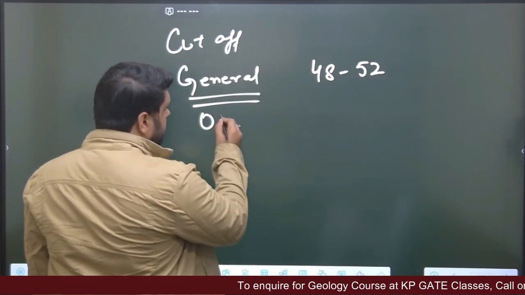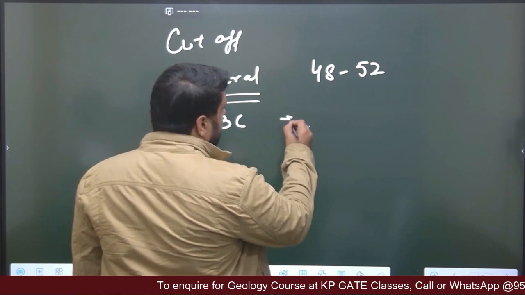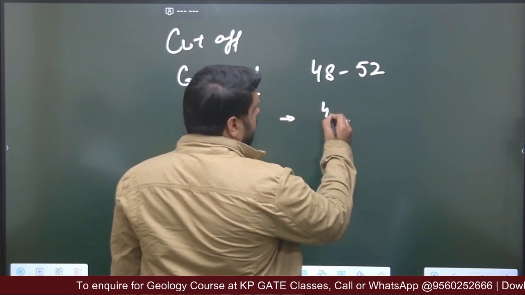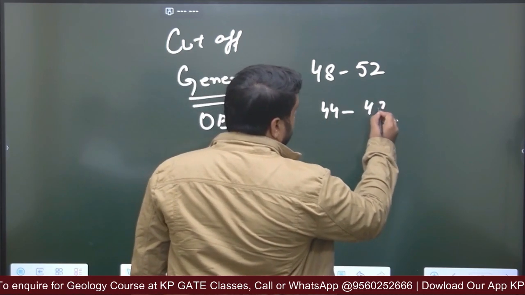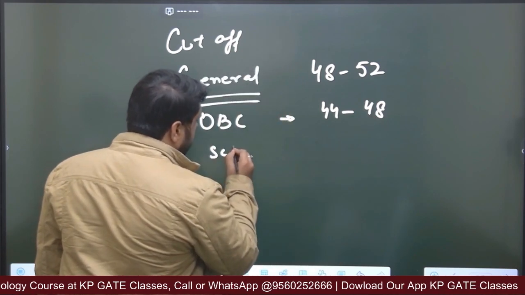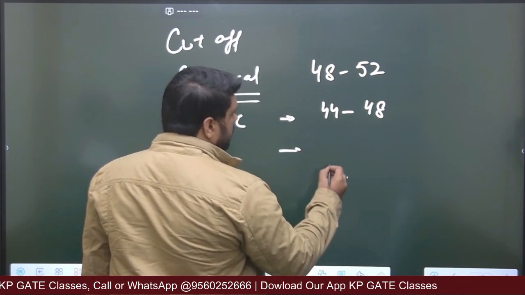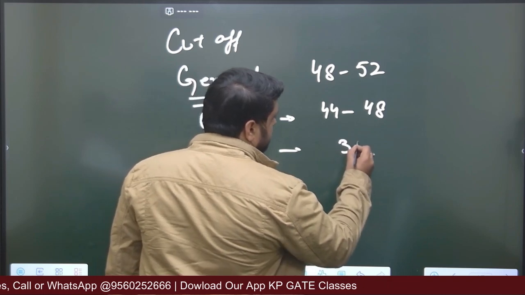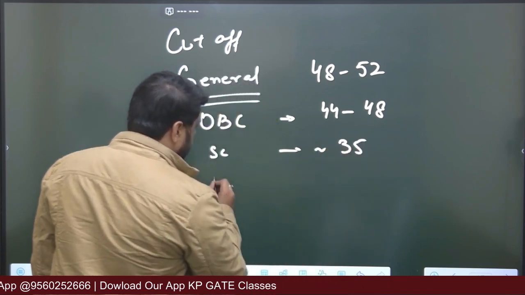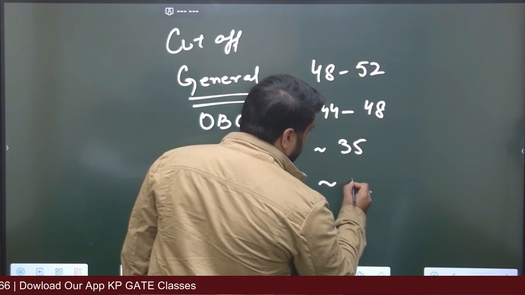For OBC it is going to stay somewhere between 44 and 48, and for SC students it is going to be somewhere around 35, and for ST it is going to be somewhere around 30.